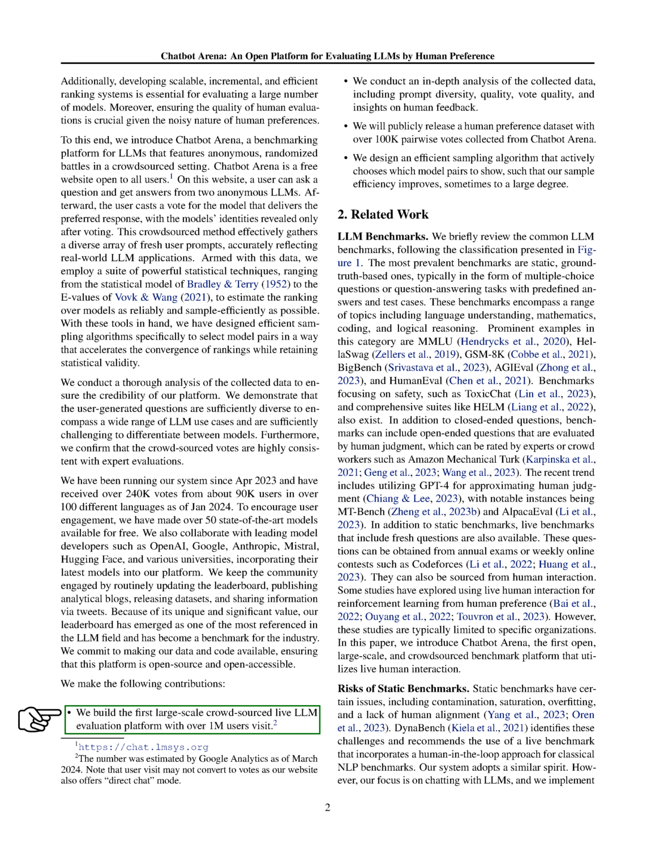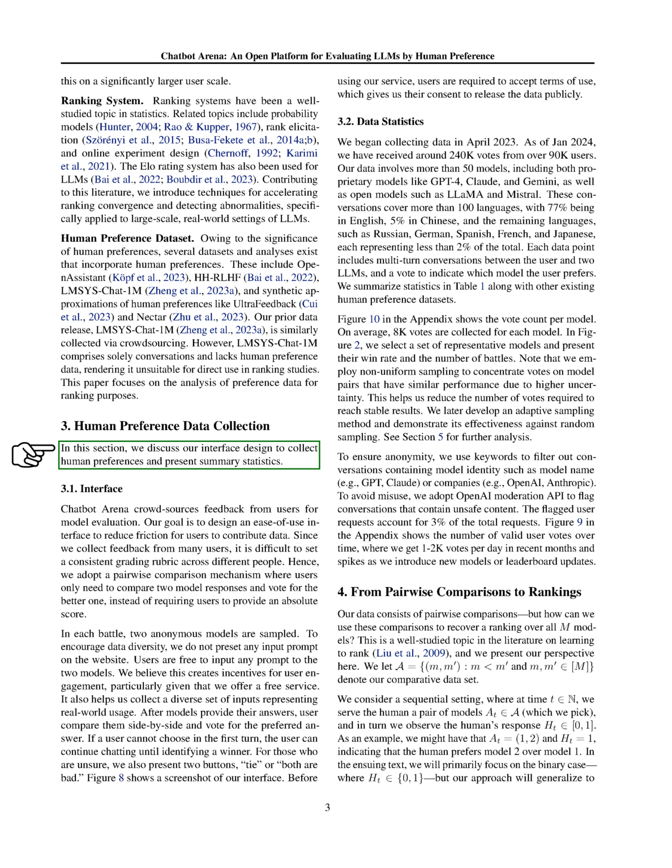Section: Human Preference Data Collection. In this section, we discuss our interface design for collecting human preferences and share summary statistics. We aim to make it easy for users to provide feedback on models through the Chatbot Arena interface. Instead of using a fixed grading system, we use a pairwise comparison approach where users compare 2 model responses and choose the better one. This method encourages user engagement and diversity in data collection.